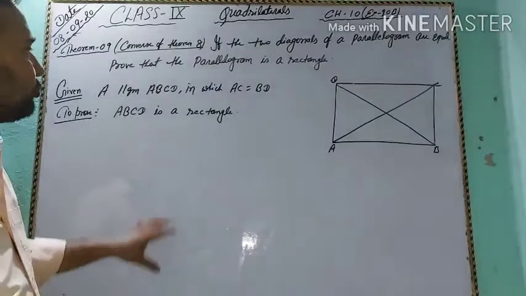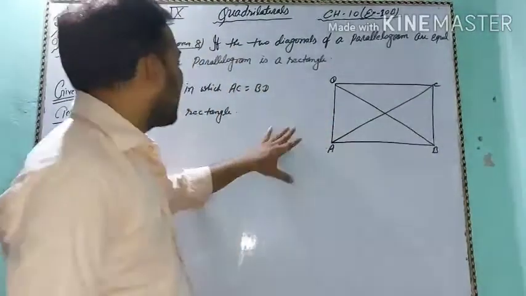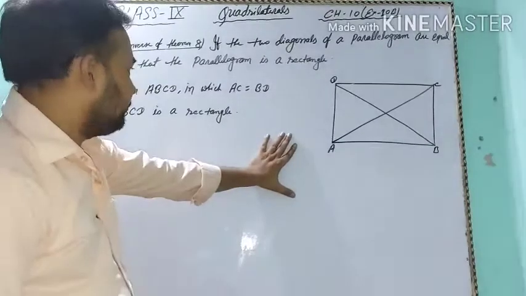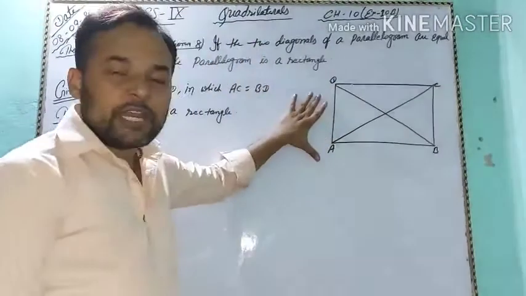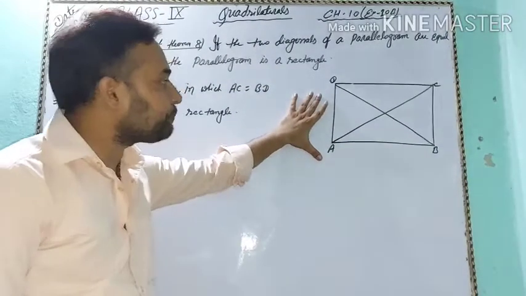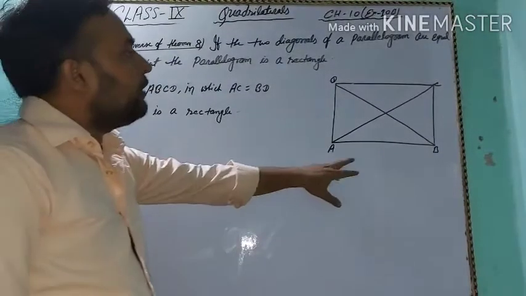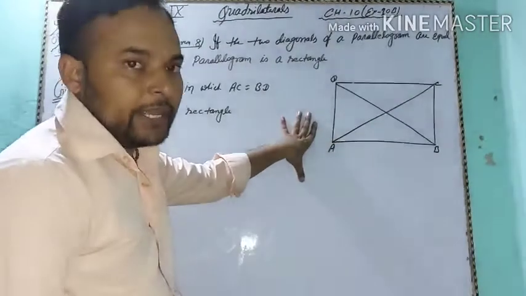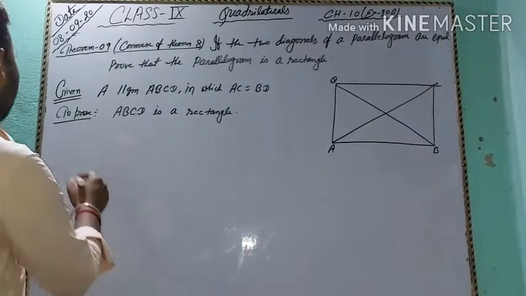Okay, so students, in the given figure, ABCD is a parallelogram in which AC equals BD, because AC and BD are the diagonals of this parallelogram, and we have to prove that ABCD is a rectangle. So let's start the proof, students.